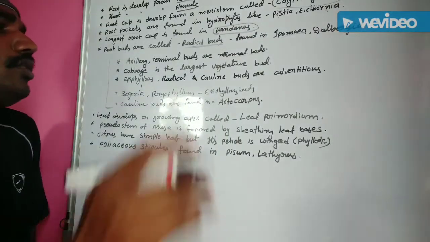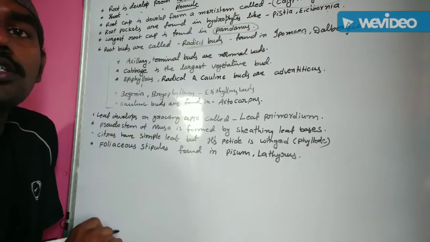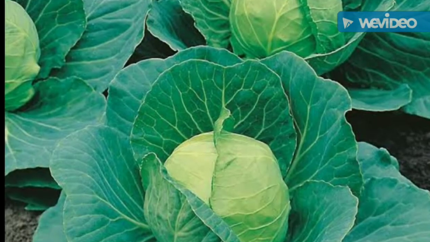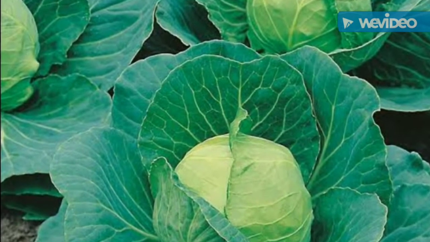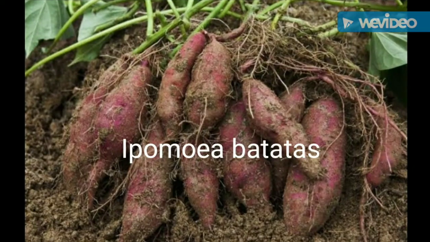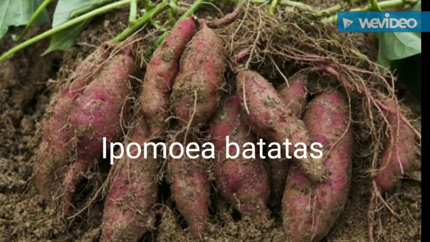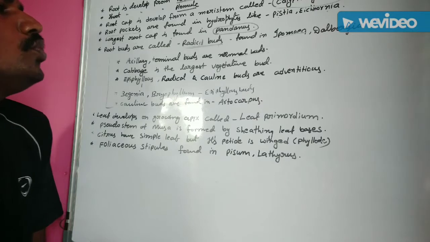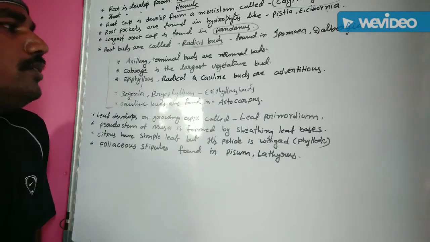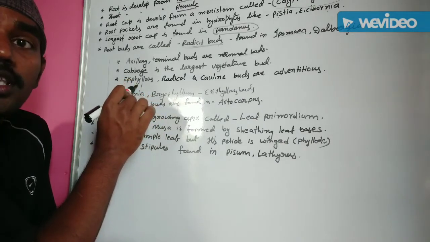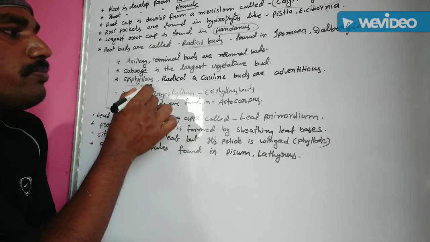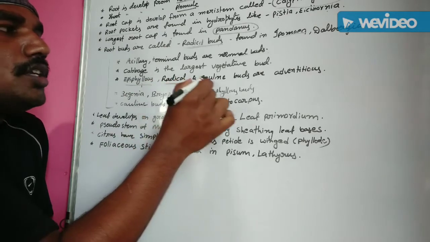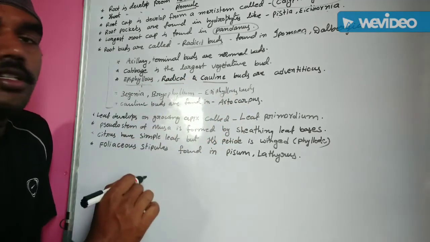Okay, next one, one of the largest vegetative buds: cabbage is the largest vegetative bud. Next one, epiphyllous buds. This means leaf buds are known as epiphyllous buds. Next one, root buds are called radical buds. Stem buds are called colon buds.